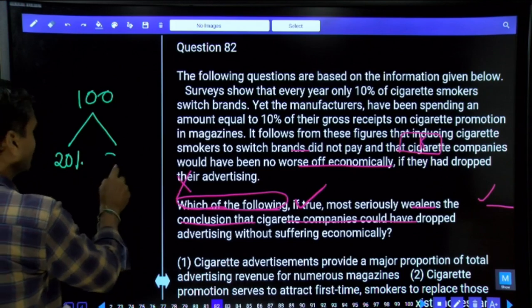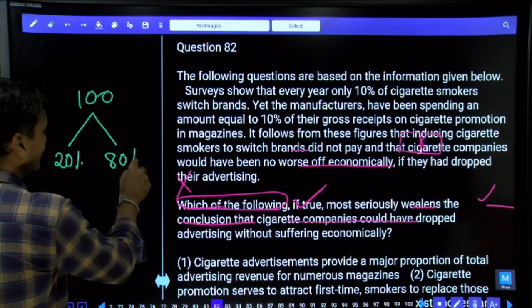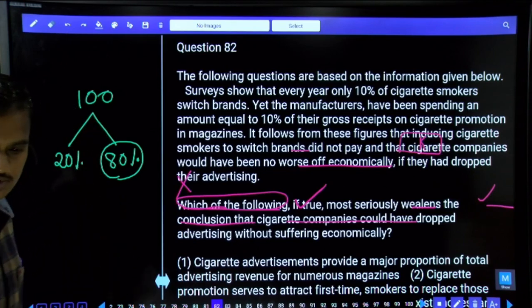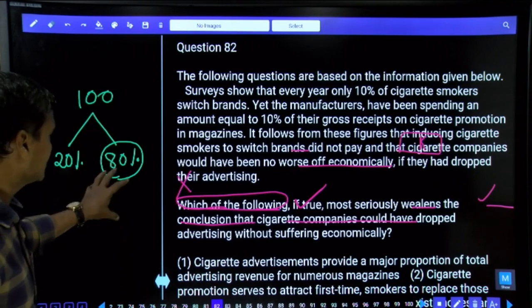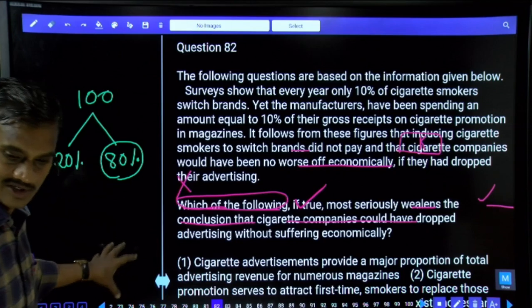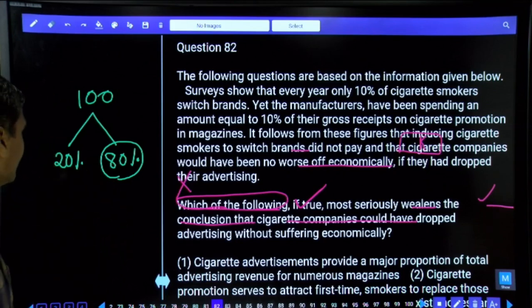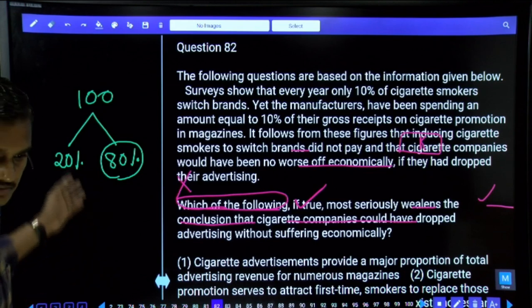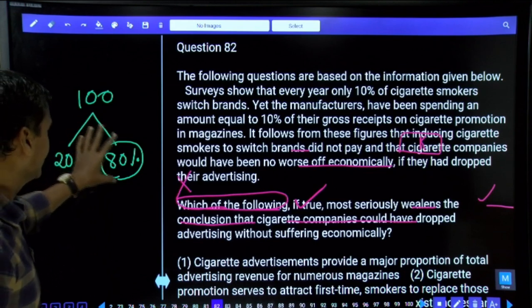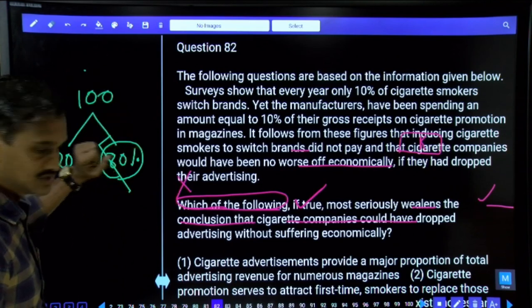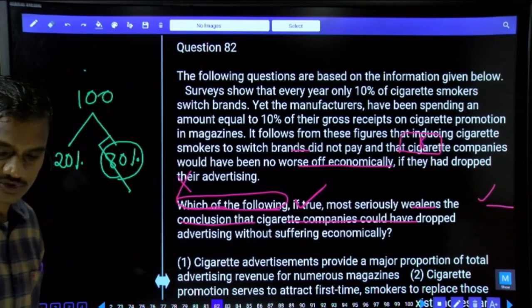The remaining 80% were there. Now the remaining 80% are the smokers. Out of these 100, 80% are left over. If 80% are left over, their revenues will come down or not? Definitely, because one-fifth of the persons quit smoking. Then 80% is the revenue now. Earlier it used to be around 100, now it is only 80. Hence the revenues will come down.